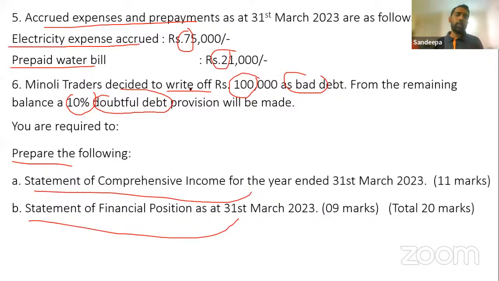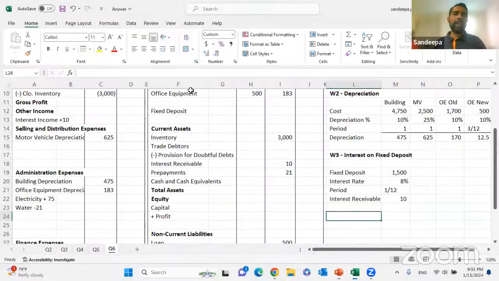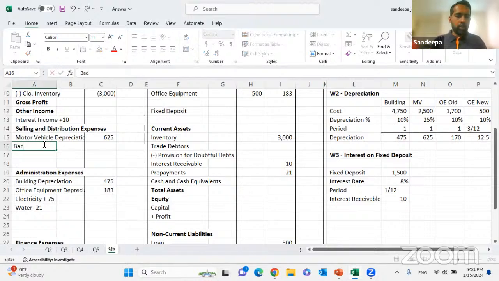Minority traders decided to write off 100,000 as bad debt. So it's pretty easy. Now, when a debtor is having financial difficulties and the debtor has gone bankrupt, we take that loss. Right? So what will happen? The debtor will come down, credited to debtor, debited to bad debt expense. So debited to bad debt expense, 100 rupees, credited to debtor.